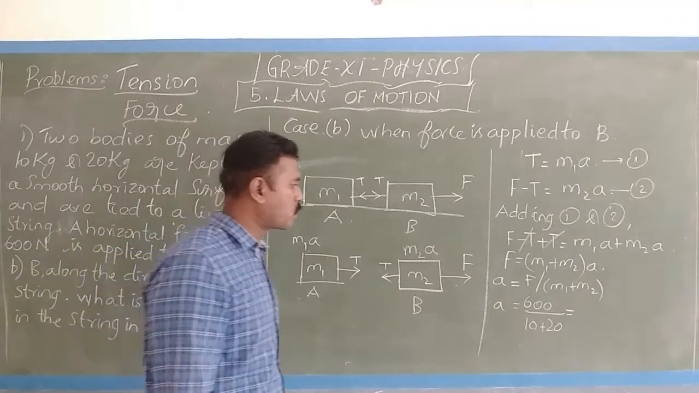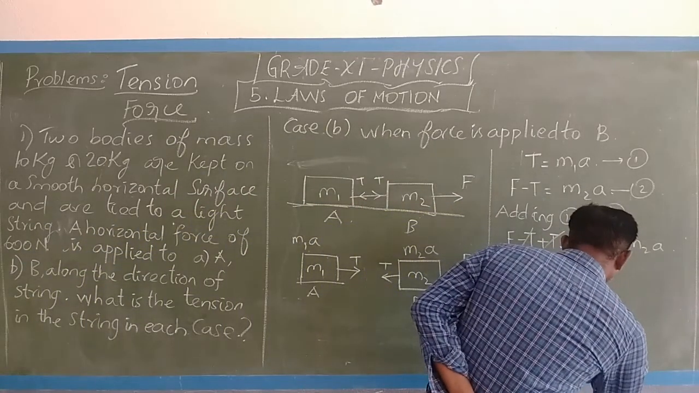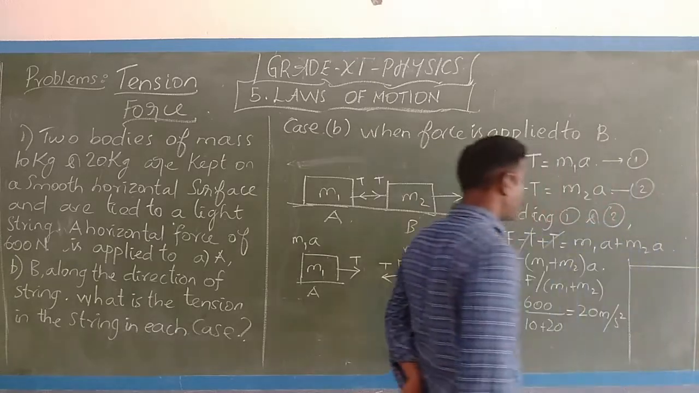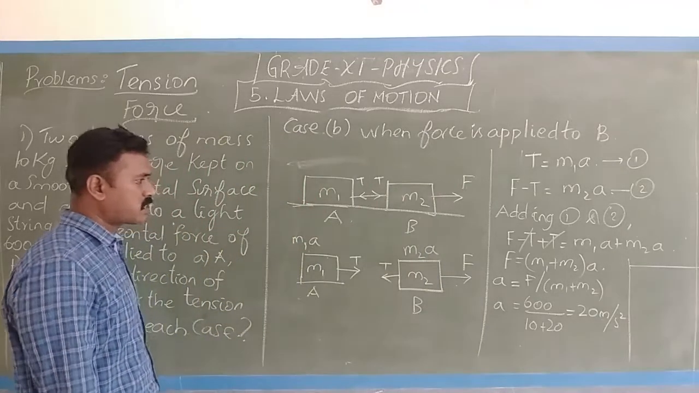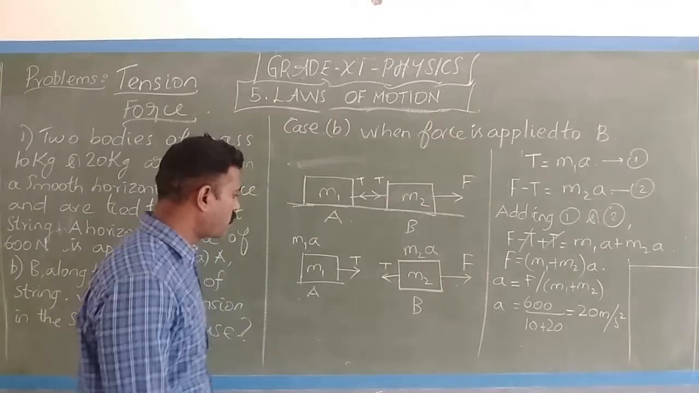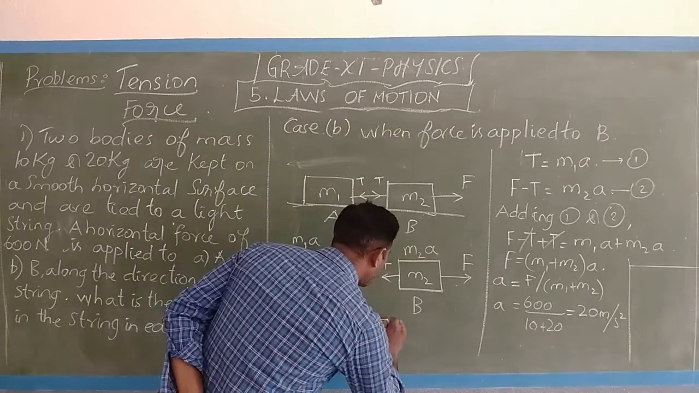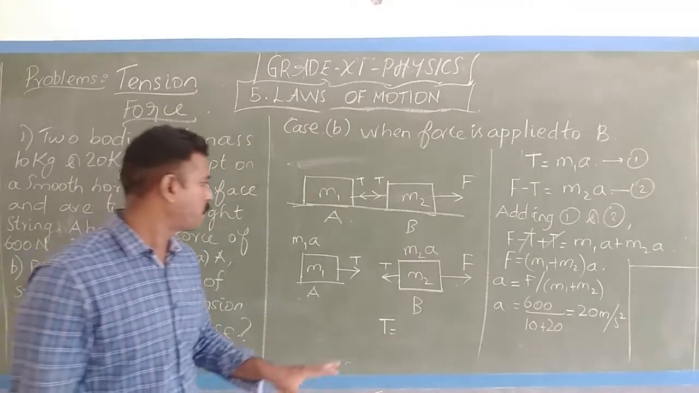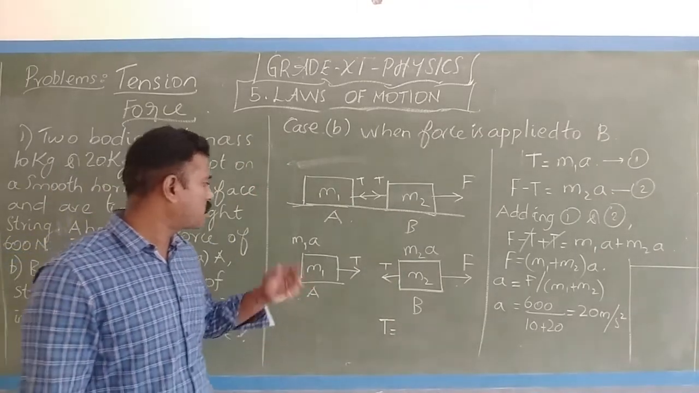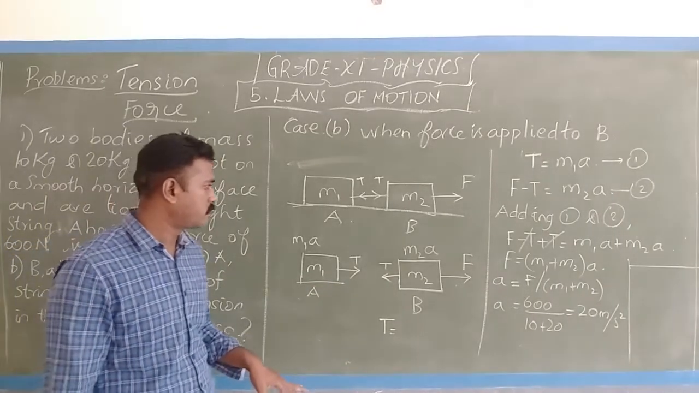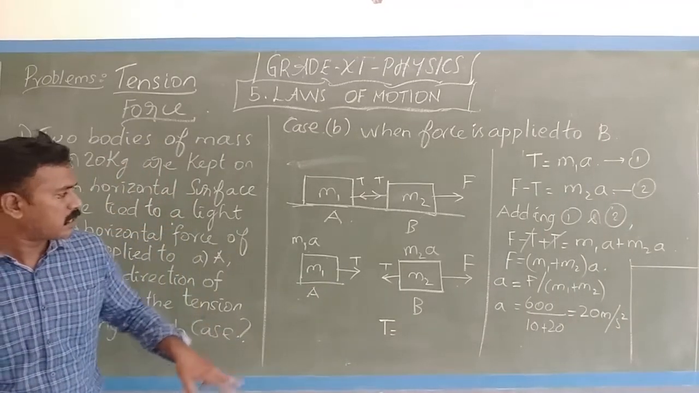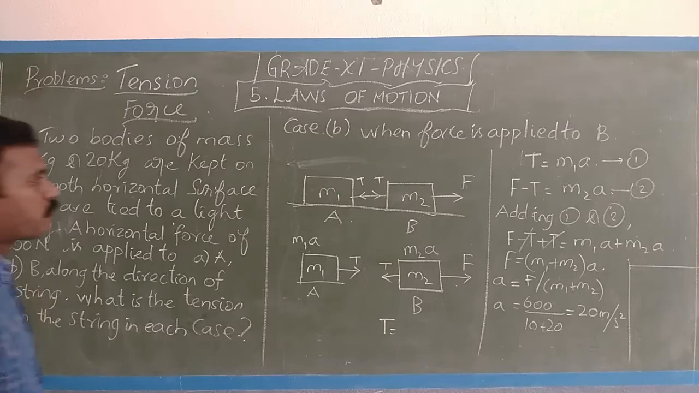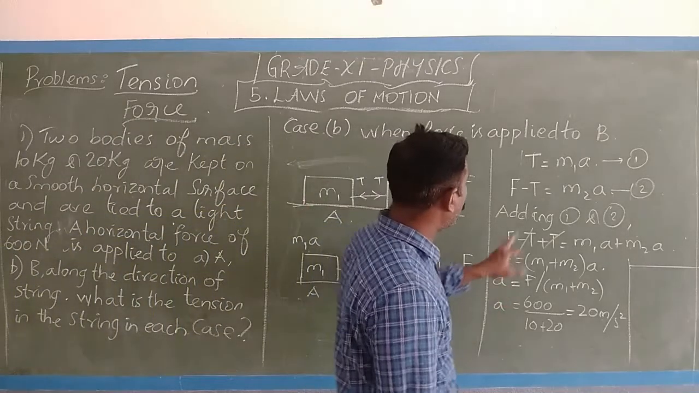So the acceleration is 20 meters per second square. But here let us see what the tension is. The tension T here in B, we have to consider the tension as mass times the acceleration. So here the tension is the mass times the acceleration. Now you know the value of, here you know the value of what?